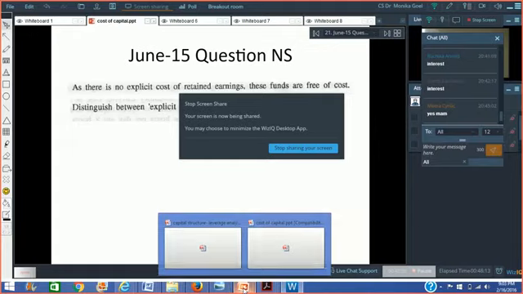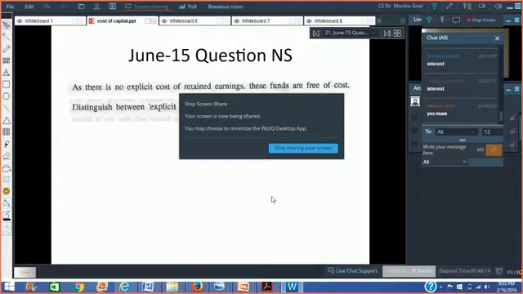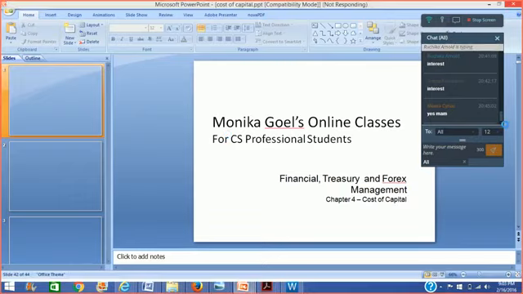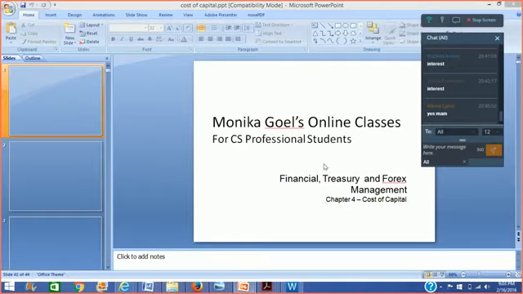The different elements of cost, is it clear? Just one second, I'm just opening.